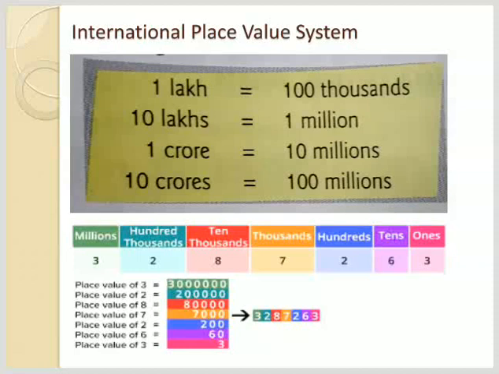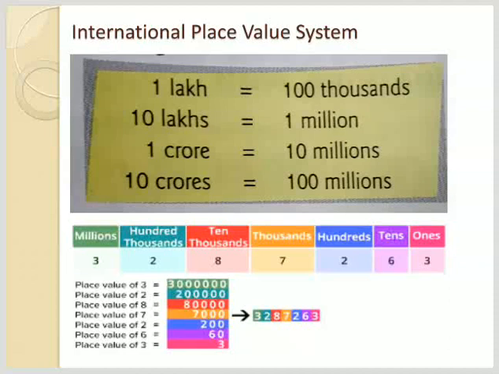Here the second picture or table is all about the place value. You all must learn how to write the place value of each digit in any large number. So here in this table you can see 3,287,263. How are you going to write the place value of each digit?